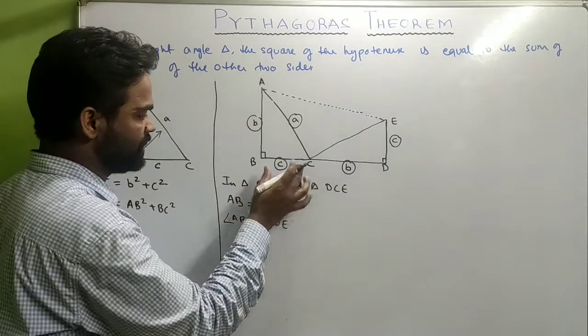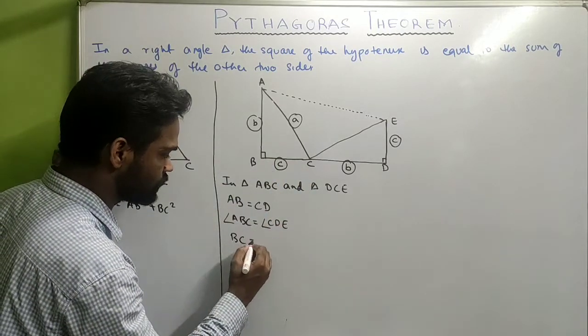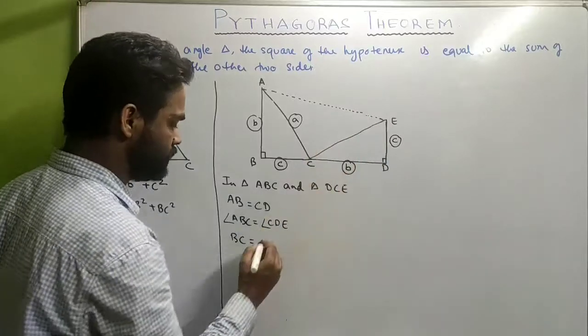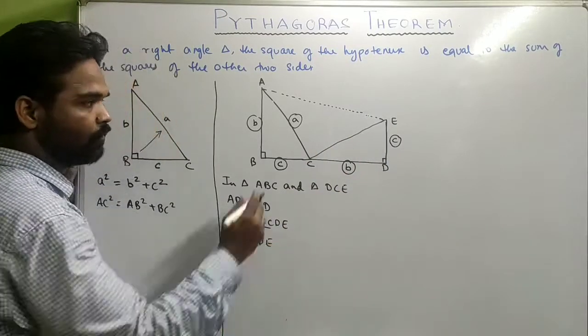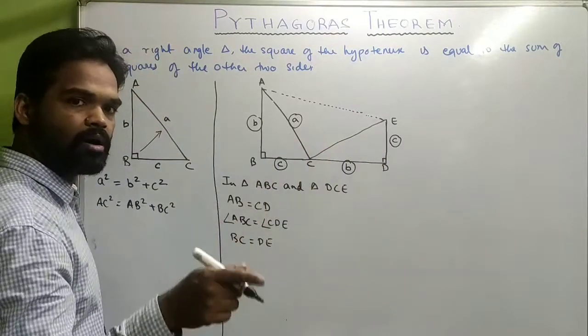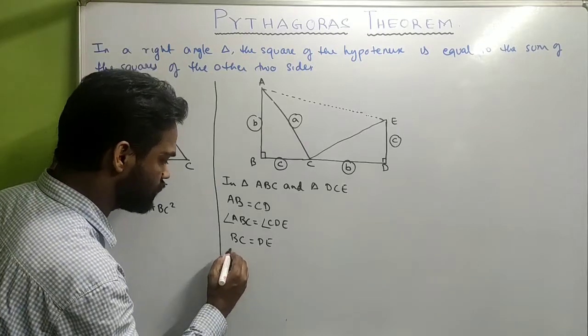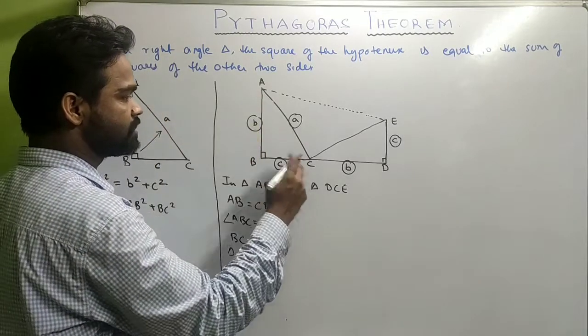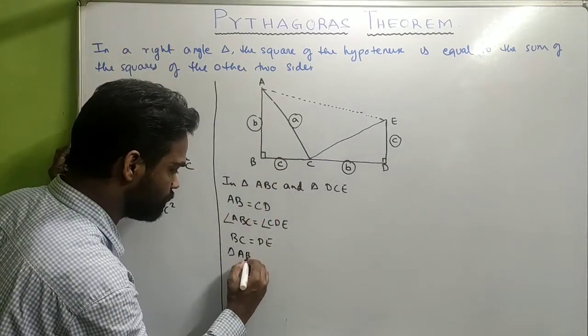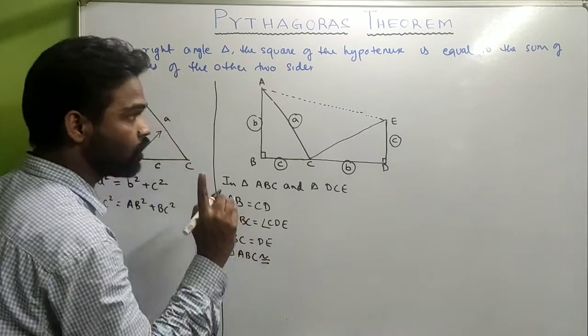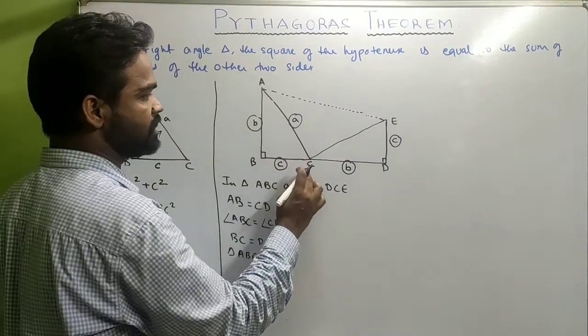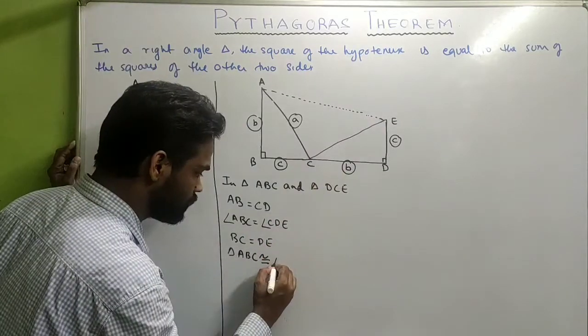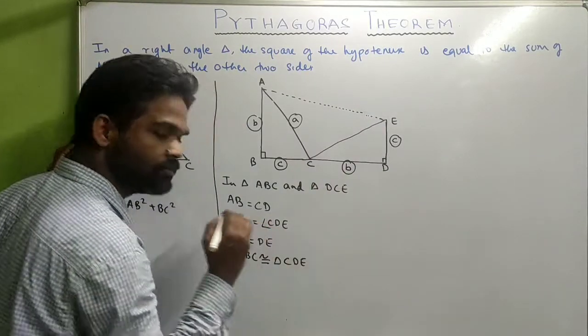Then BC is equal to DE, isn't it? Which means these two triangles are congruent. Can I write triangle ABC is congruent to triangle CDE.